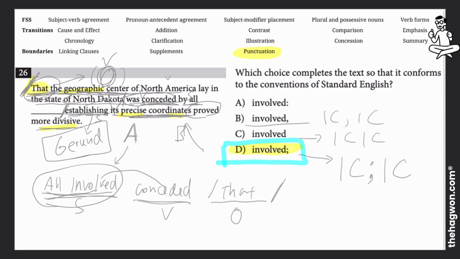The second part, you need to know what a gerund is, so that establishing is a subject, the noun subject. Gerund, establishing its precise coordinates, verb proved more divisive. Two ideas joined by semicolon here.